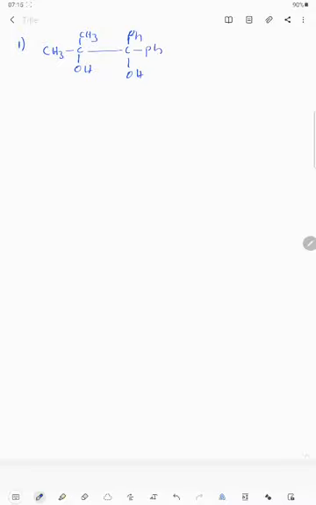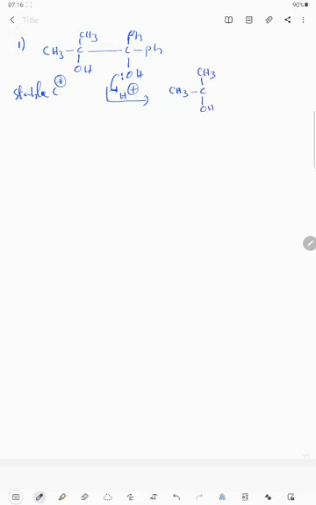Now when I use acidic medium, the first condition is what? Stable carbocation. See here, which hydroxyl group will attract this H plus ion? This OH group will attract this H plus ion. Then only stable carbocation formation is possible.